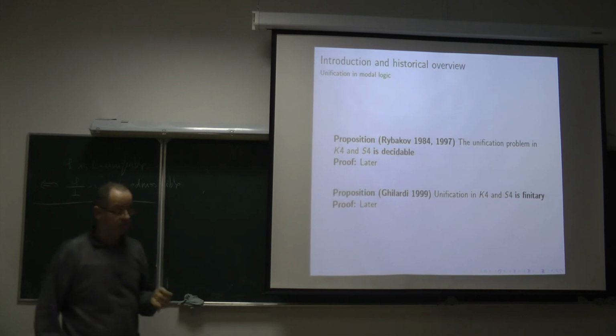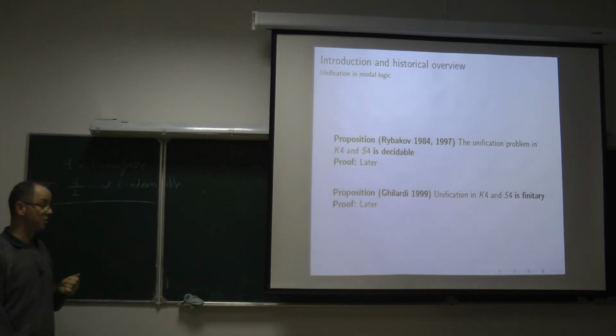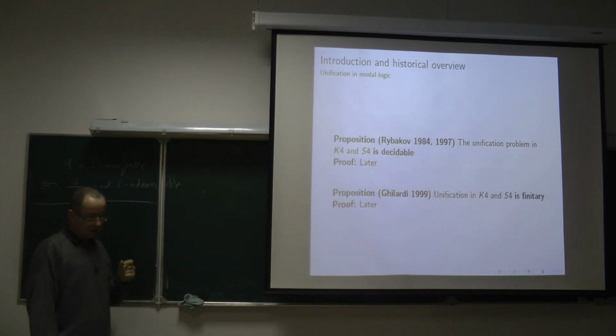It means it is possible to reduce admissibility to unification if every unifiable formula possesses a finite minimal complete set of unifiers that we can produce effectively. And, of course, the logic is needed to be decidable.